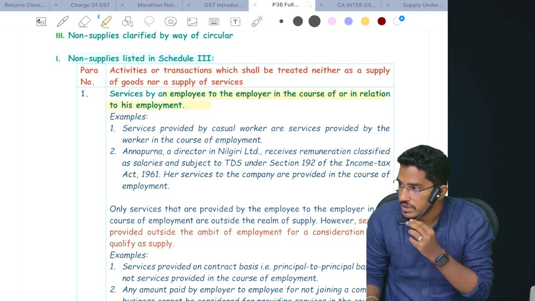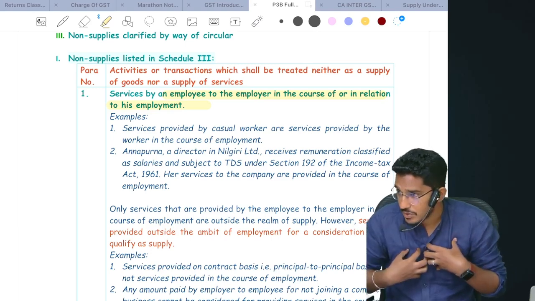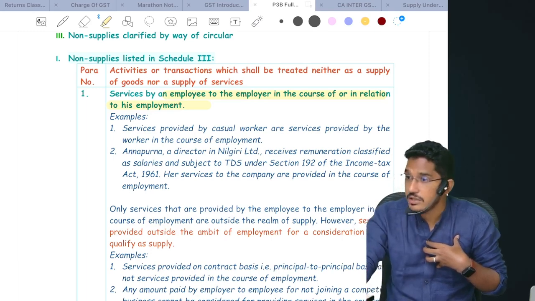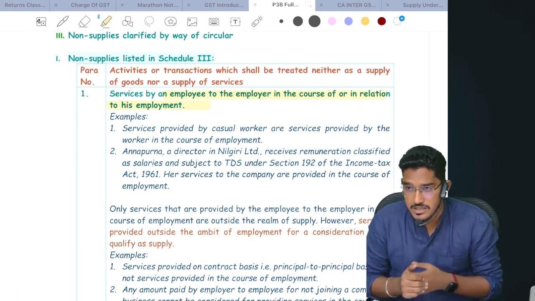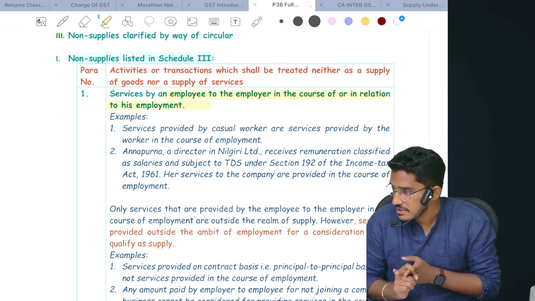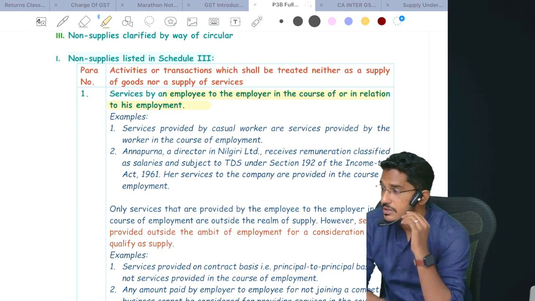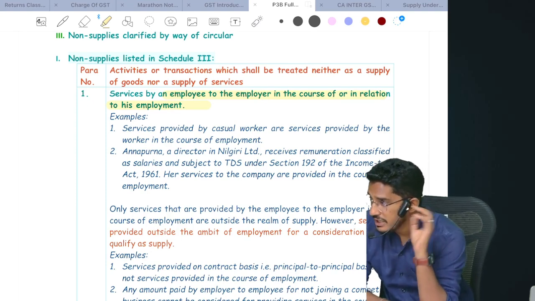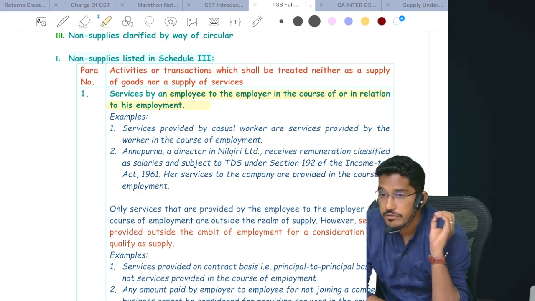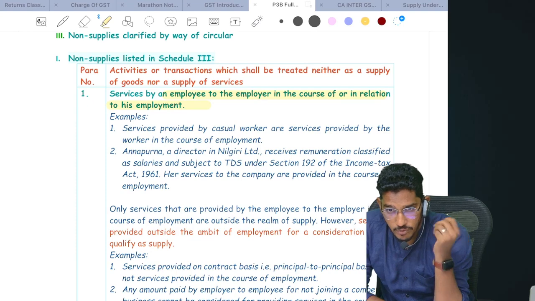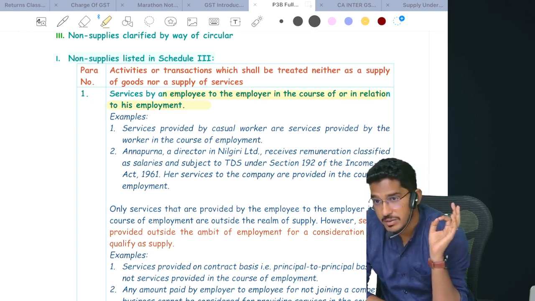Why? Because the government has told in Schedule 3 that services which are provided by an employee to the employer in the course of or in relation to his employment will be neither considered as supply of goods, nor even considered as supply of services. But you have to be very careful here. Only the services which are provided in relation to the employment or in the course of employment are not treated as supply. If you are doing something which is beyond your course of employment, beyond your terms of the employment, that will not be exempted, that will be considered as supply.